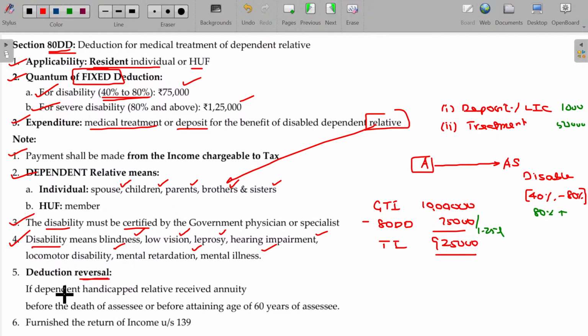Deduction reversible. If a dependent handicapped relative receives an annuity, if he gets the annuity later on, then automatically it's reversible. Before the death of the assessee, or before attaining the age of 60 years, the deduction claimed is reversed. So if he gets any benefit from this, then automatically it is taxable. The deduction claimed is reversed.